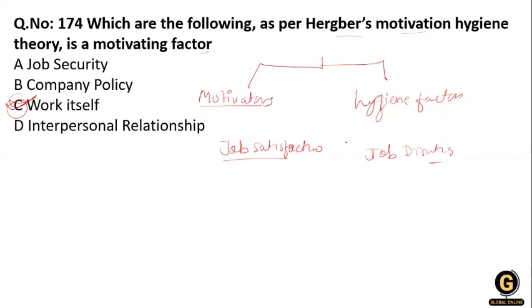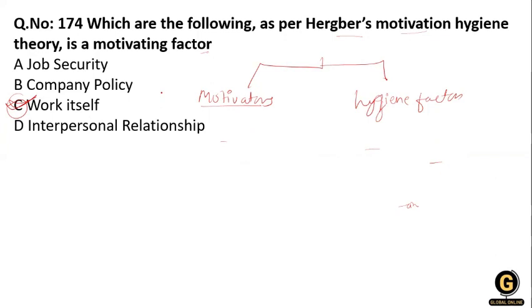In the hygiene factors, we have pay, status, security, working conditions, fringe benefits, policies, admin practices, and interpersonal relationships. What comes under the motivation factors?